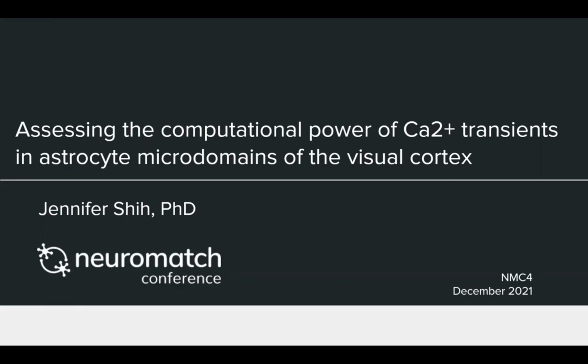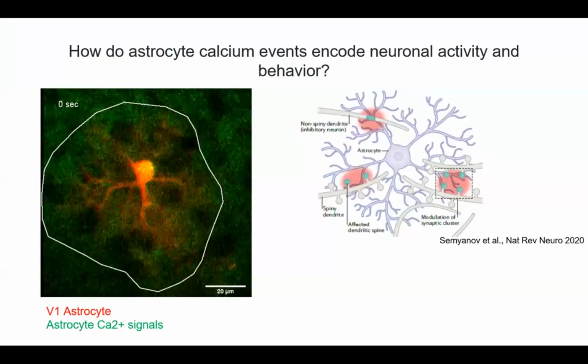And in this presentation, I'd like to share some preliminary data on a project that I've been doing, which assesses the computational power of calcium events in astrocytes of the mouse visual cortex. And so the main overarching question that we want to address is how astrocyte calcium events encode neuronal activity and behavior. And so astrocytes are the primary non-neuronal cell type in the brain.